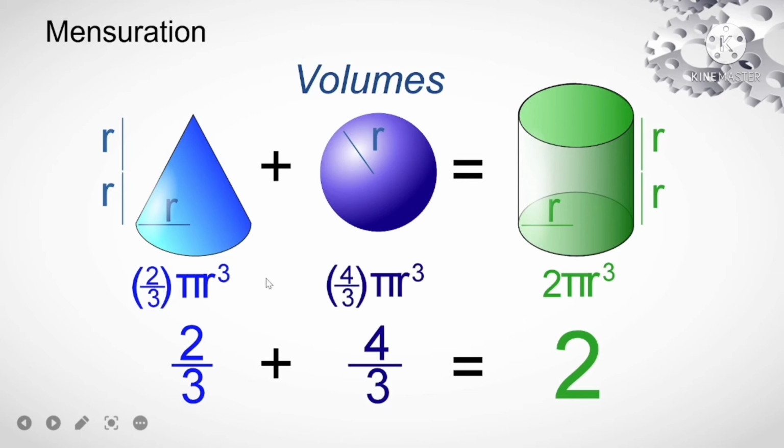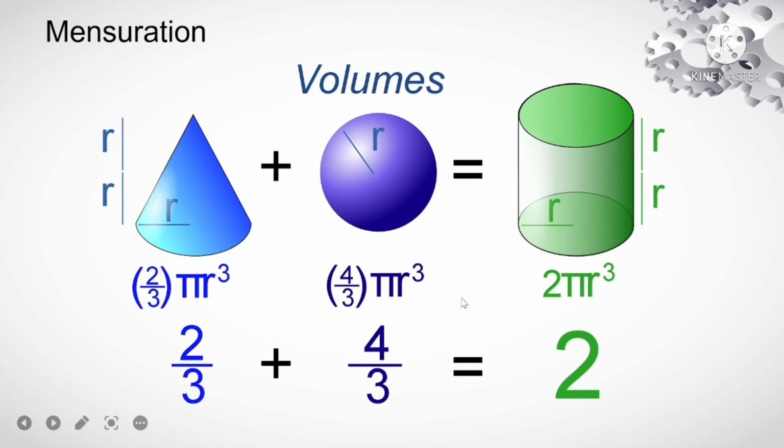How do we get this 2 by 3 pi r cube? Normally the volume of a cone is 1 by 3 into pi r square into h. Here h must be substituted by 2r, hence the equation will become 2 by 3 pi r cube. In the case of the sphere it is 4 by 3 pi r cube. And finally the cylinder: it is pi r square into 2r, hence 2 pi r cube.